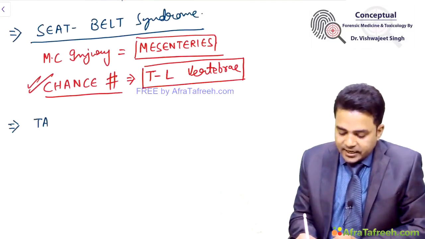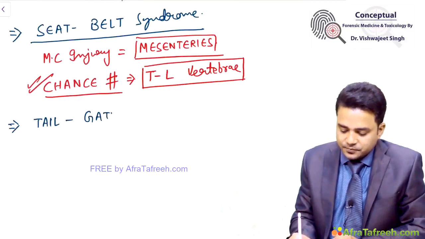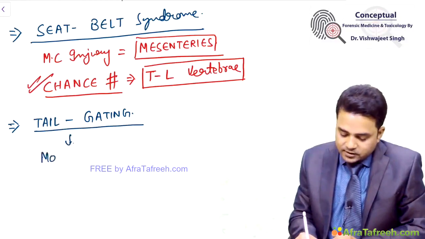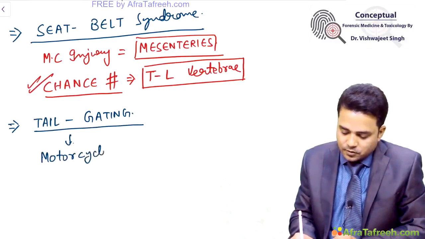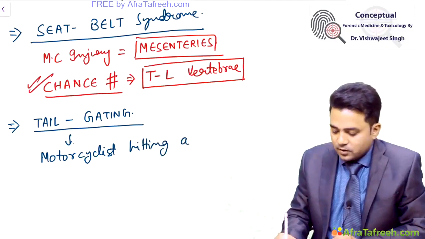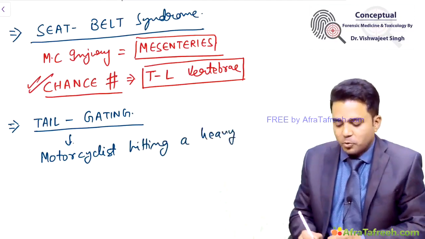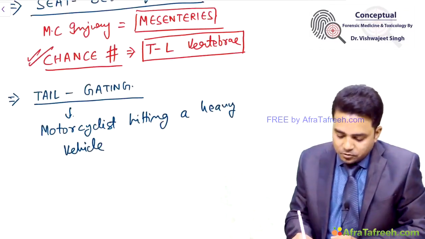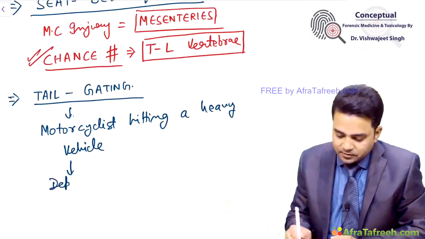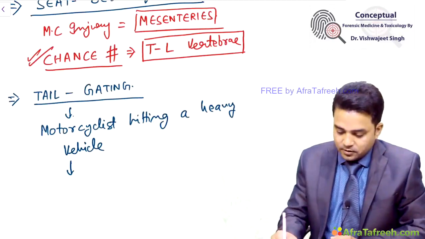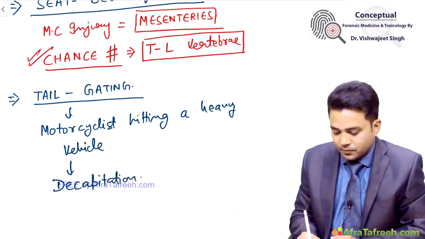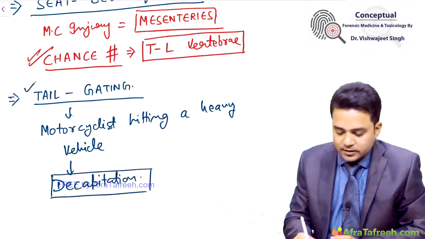Then there is a term called tailgating. A motorcyclist is hitting a heavy vehicle like a truck, and due to this hit, when there is decapitation of the head, it is called tailgating.